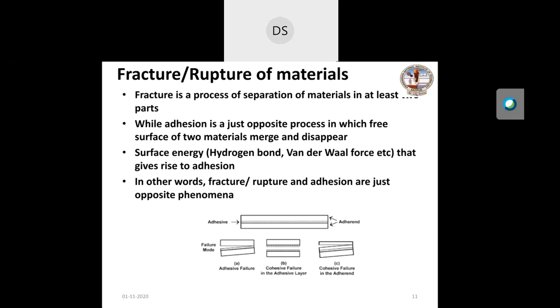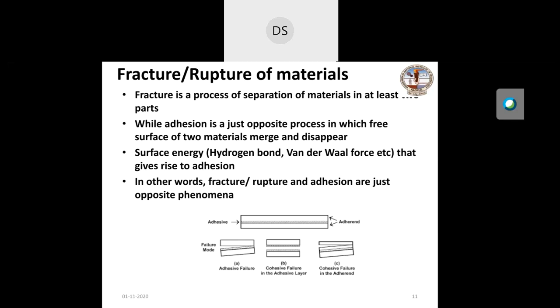Because of surface energy, the molecules of the surface are more free to interact with the other surface. That's why they adhere. Surface energy mainly arises because of hydrogen bonds, van der Waals force, electrostatic interaction, or covalent bonding, depending on the nature of the adhering surfaces.